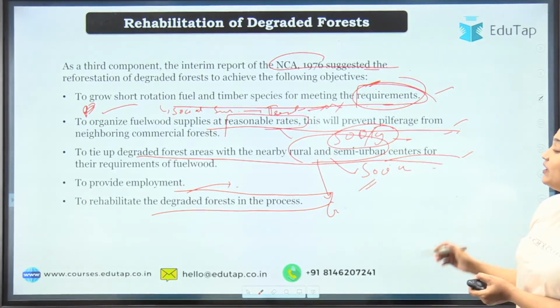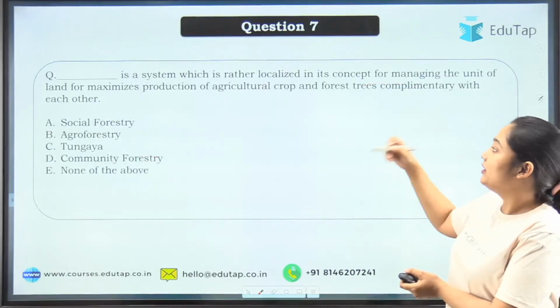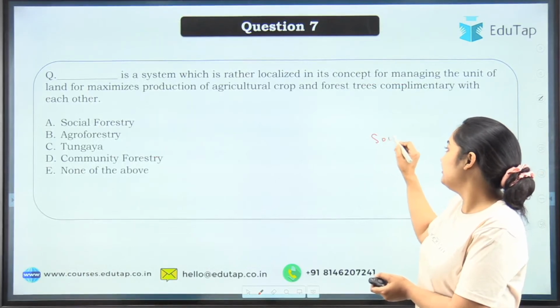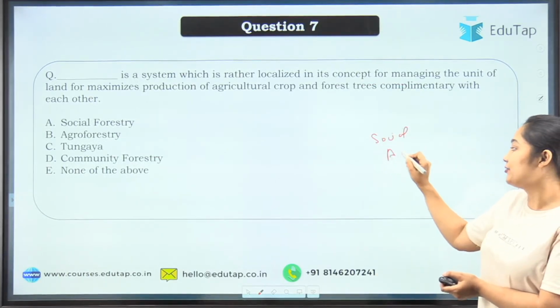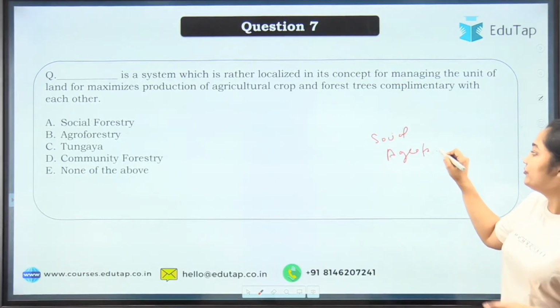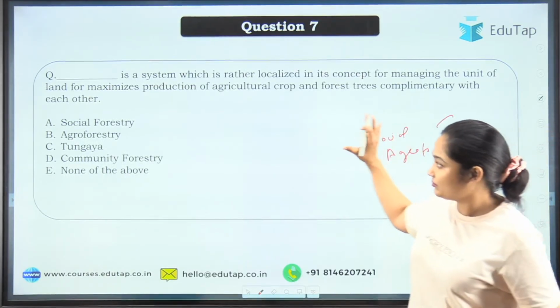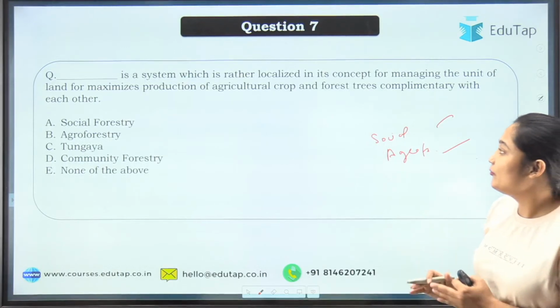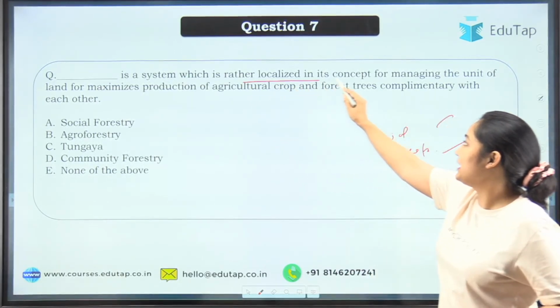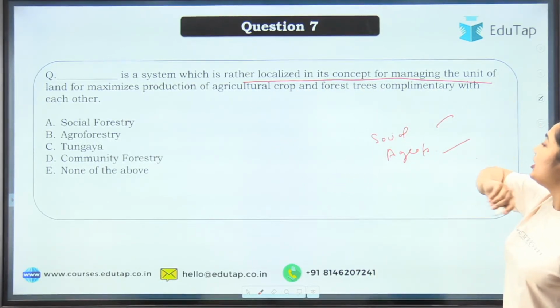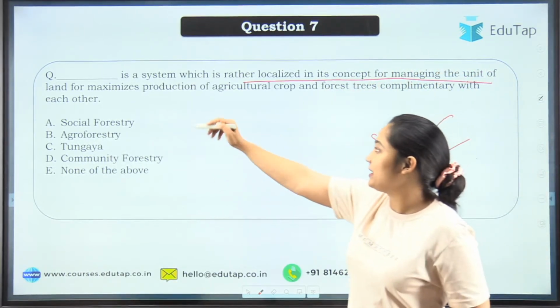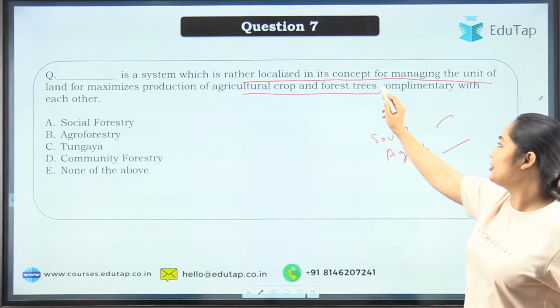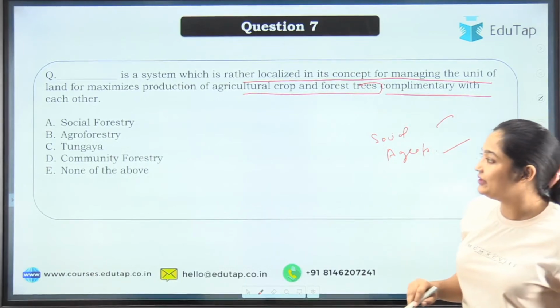Now one question comes: what is the difference between social forestry and agroforestry? We will discuss these differences, but once we have covered this question. So dash is a system which is rather localized in its concept, for managing a unit of land for maximized production of agriculture crop and forestry complementary with each other.